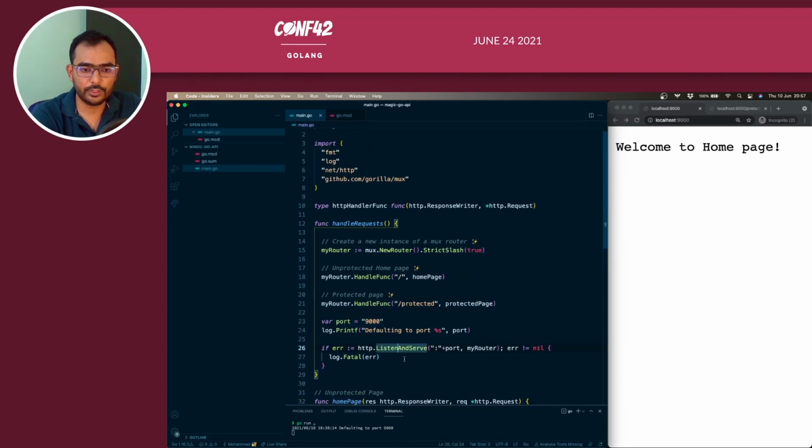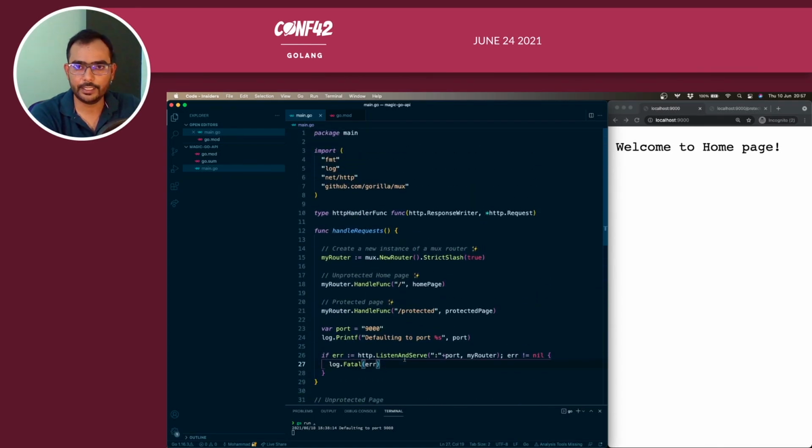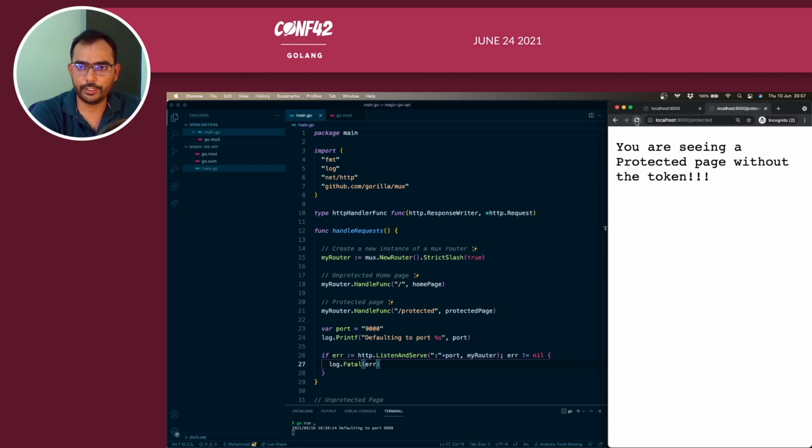So this is how you listen and serve. This is a very normal Go API. The idea is to just simulate and see how we protect a normal Go API. The server is running on localhost 9000, and when you try to see the protected route, it says that you are seeing a protected page without the token.